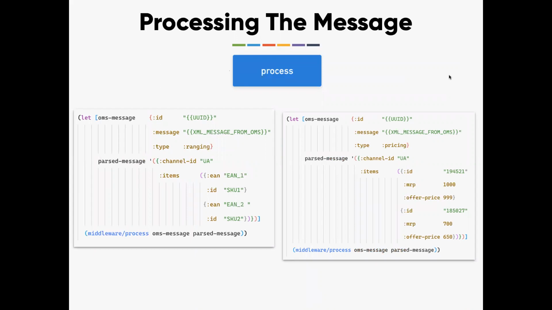So now get into the process function. Again, process is a polymorphic function. It is going to vary based on the type of the message it is processing. So right now, I'm going to define that particular function called process. That is going to take two messages. One is the real message that we got from OMS, which is ID, message, and type. And the second one is the parsed message.